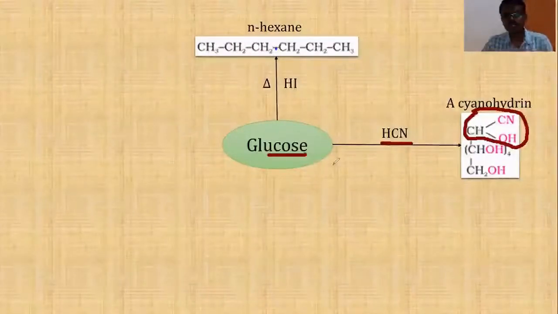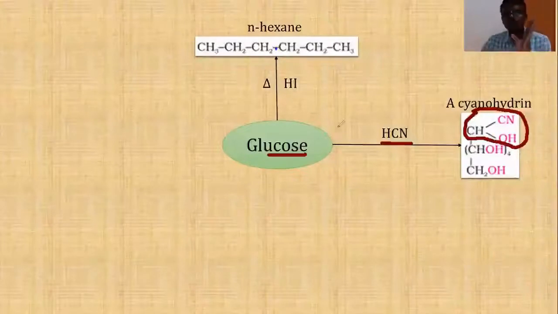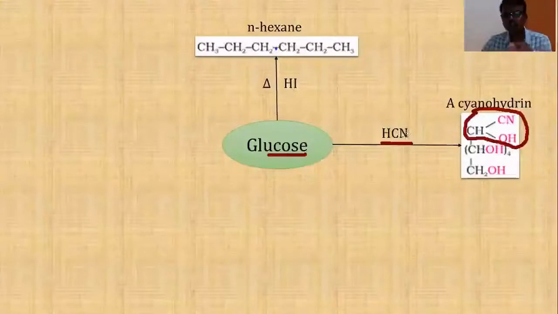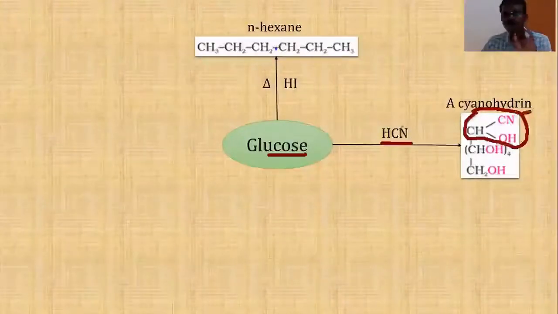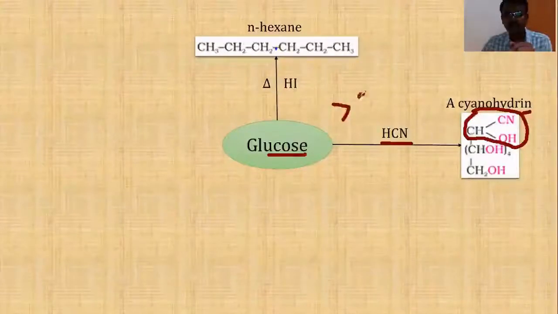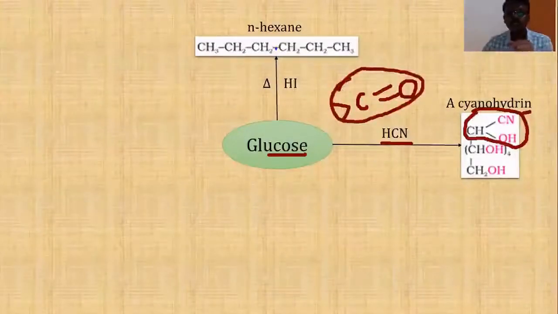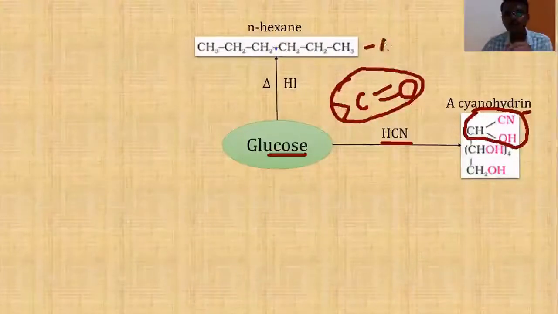Students, keep this fact in mind: a carbonyl compound, when it reacts with hydrogen cyanide, gives a cyanohydrin. Or any organic compound that gives a cyanohydrin upon reaction with hydrogen cyanide must contain a carbonyl group, which can be a ketonic group or an aldehydic group. Together, both of them are known as carbonyl groups.